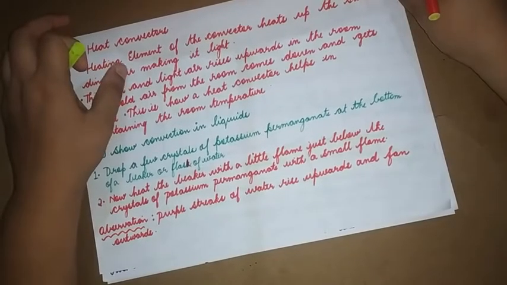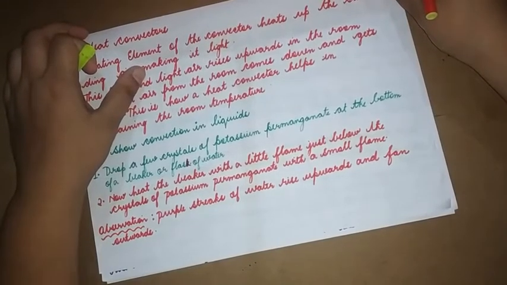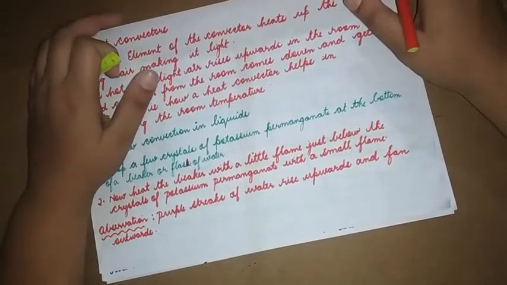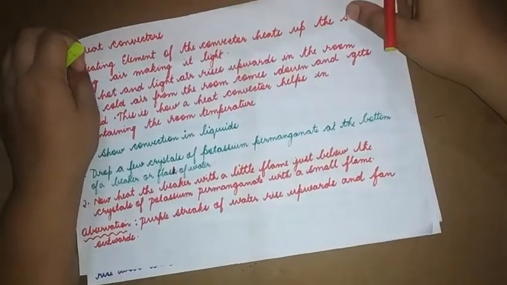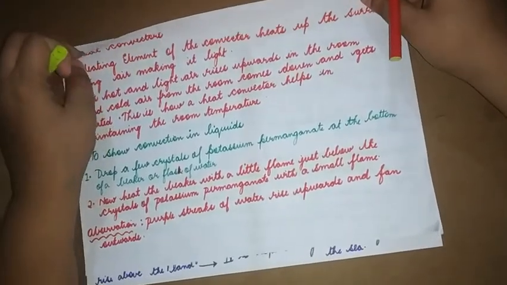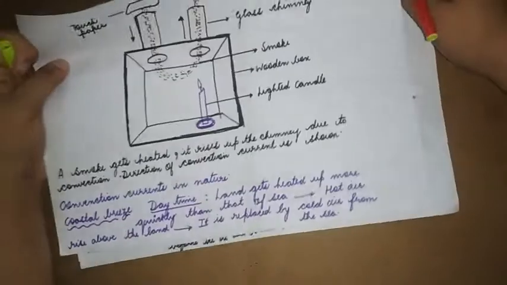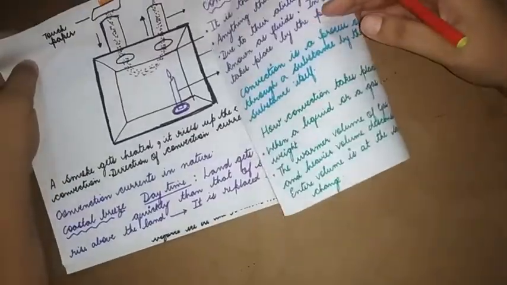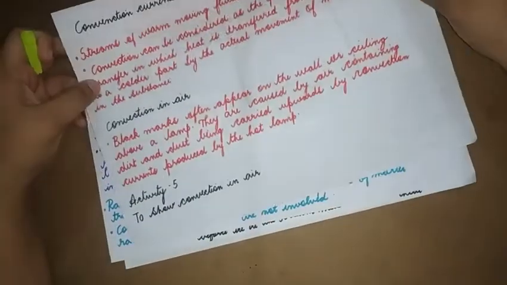Then what happens? Because of the heat, the purple streaks of water rise upward and fan outwards. What is happening is that the purple streaks of water are rising up because they have gained heat. They have become light, so they are rising up. So this is another activity to show you convection.